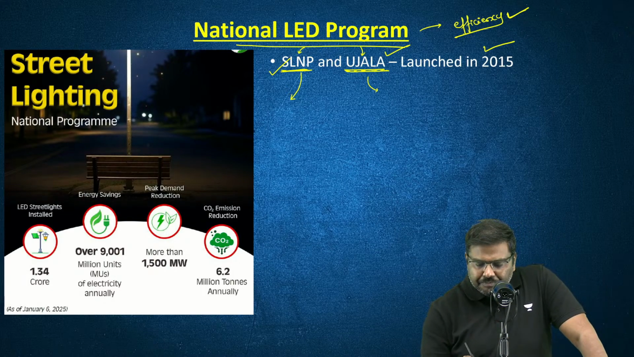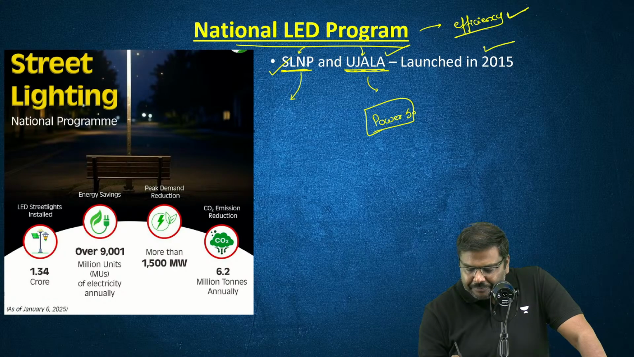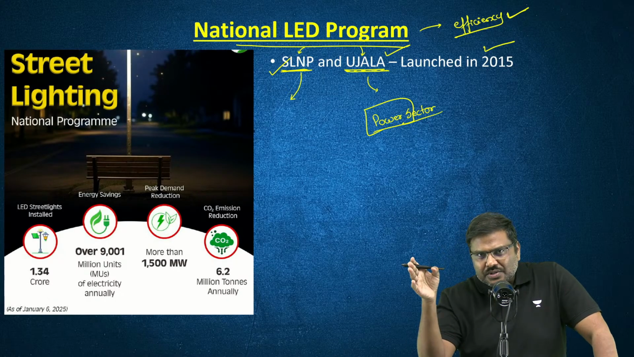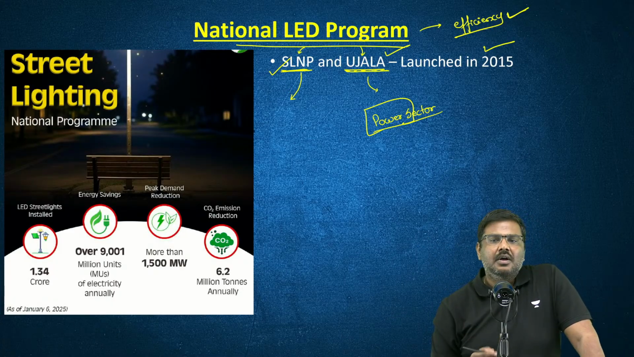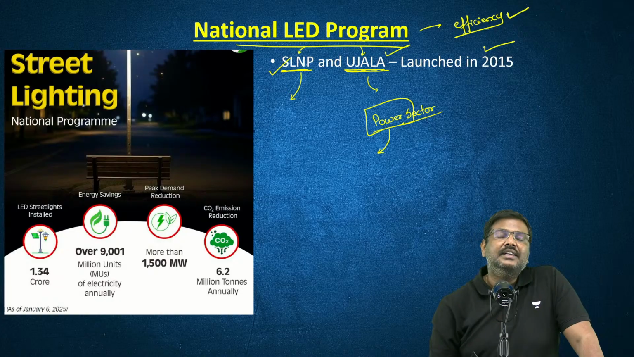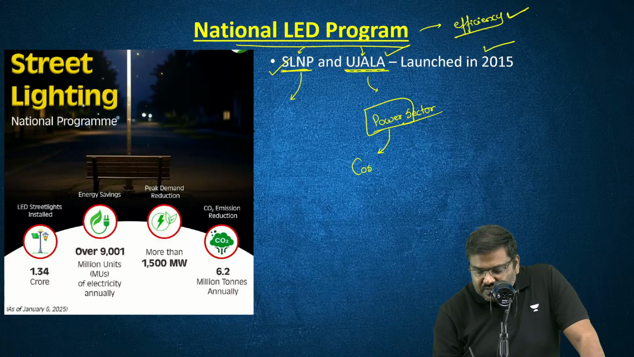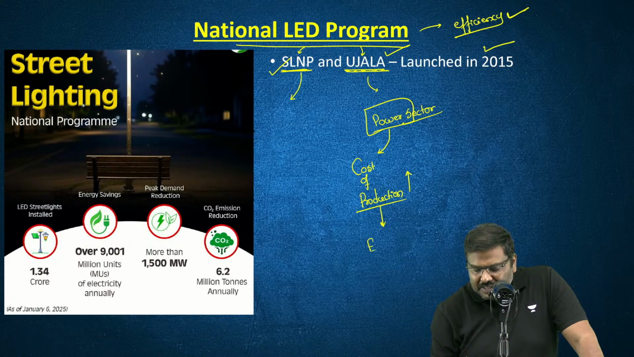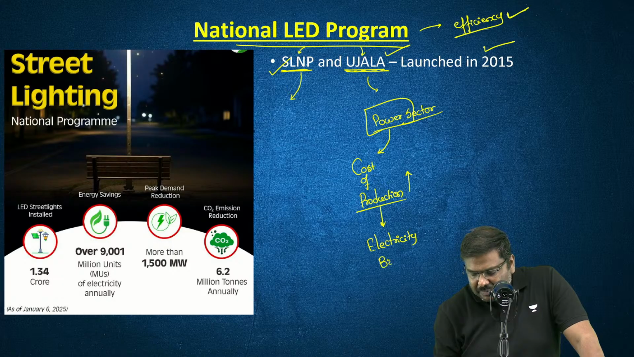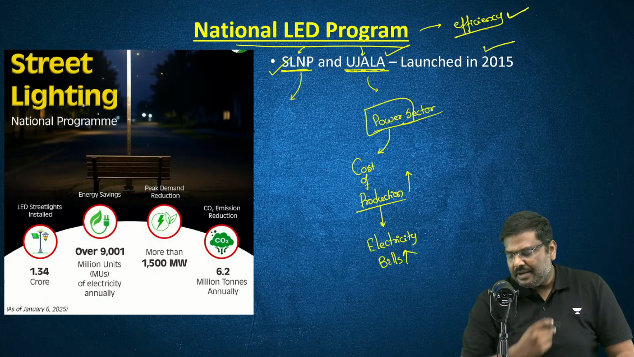Whenever you talk about the power sector in India, there are multiple issues which are mentioned in its context. For example, they talk about the high cost of production. When the production cost is higher, obviously the electricity bills will be higher when you supply it to the consumers. The tariff for the consumers would be higher.